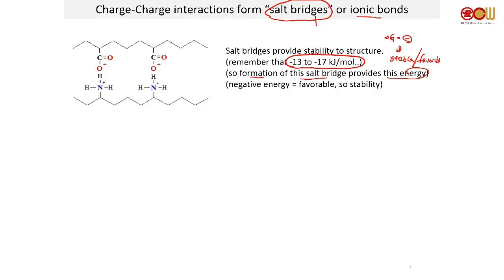A very good example is this. This is a polypeptide. This is, for example, a peptide, and that's another peptide, polypeptide. You've got residue 1, positive charge, residue 2, negative charge. So they attract, and they're happy together.